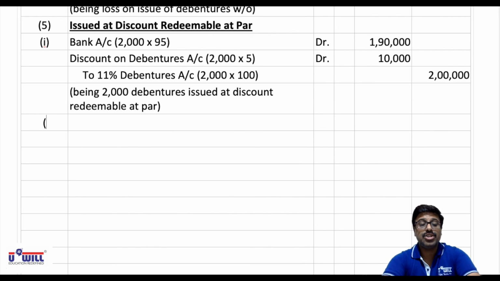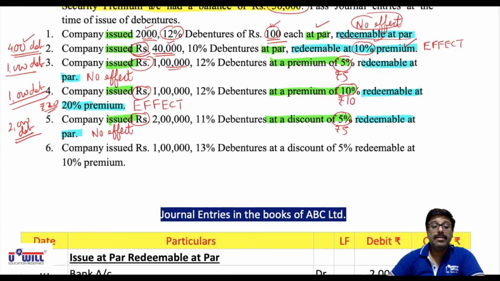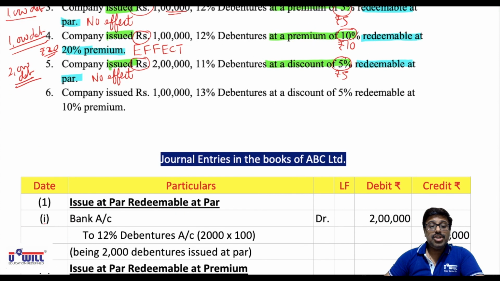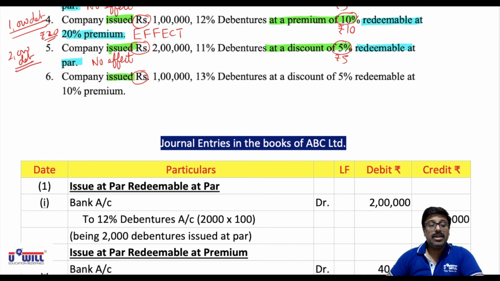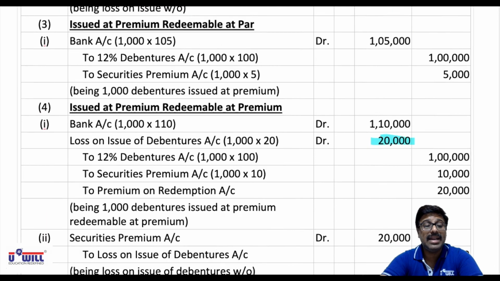Now the last situation to be covered, look at it, be attentive. Company issued 1 lakh, so 1 lakh divided by 100, 1000 debentures are issued, 13% debentures at a discount of 5%, but redeemable at 10% premium. Now redeemable at premium will have an effect on issue of debentures. You have to combine the entry of loss on issue with premium on redemption. So we will pass the entry of issue at discount, leaving one line in between.